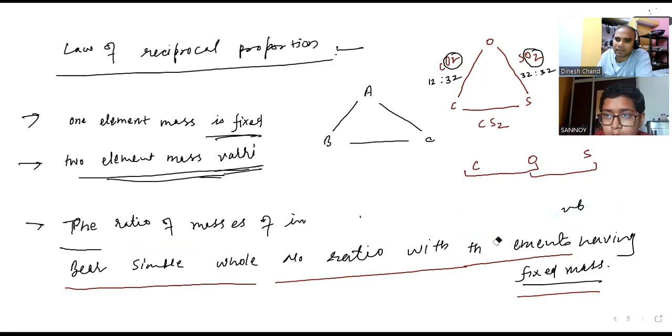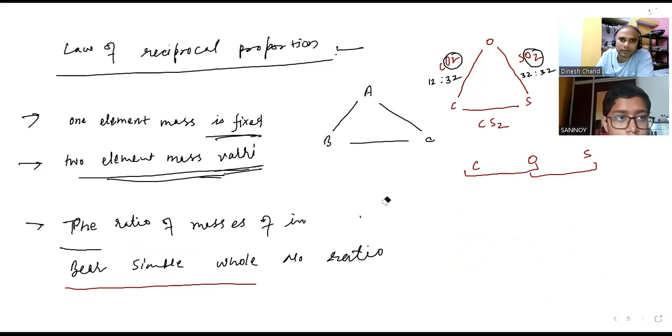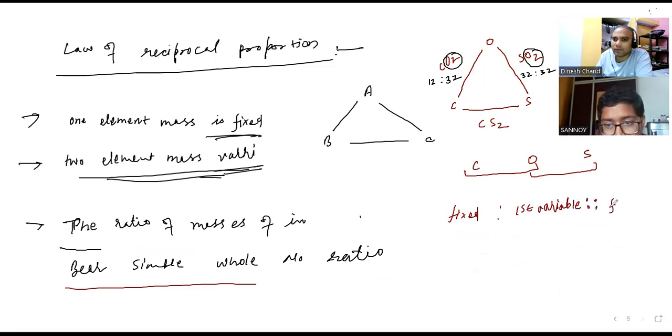So I'm erasing a little bit here because the space is less. Firstly, the fixed one is on top. Fixed with the first variable. Then it will go again, fixed with the second variable. So the fixed one is the oxygen.